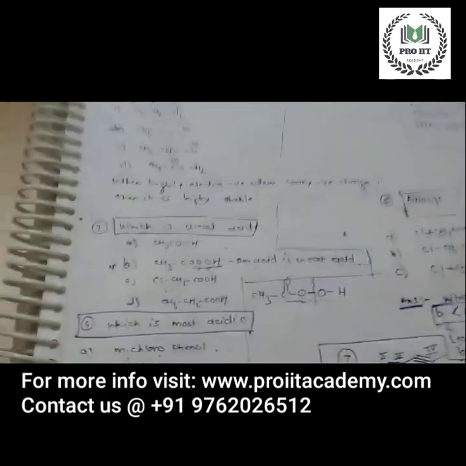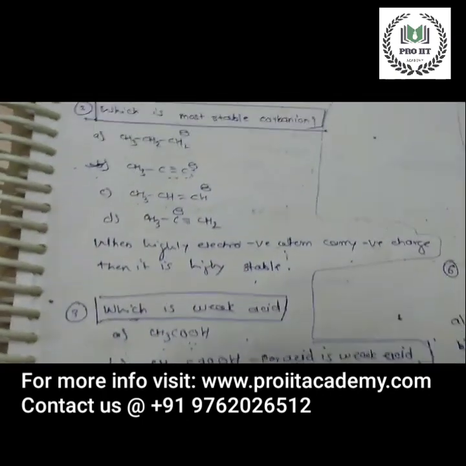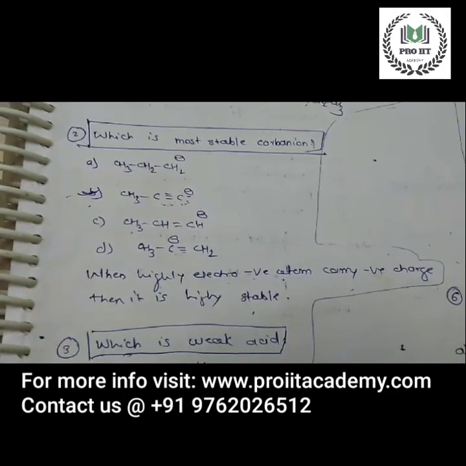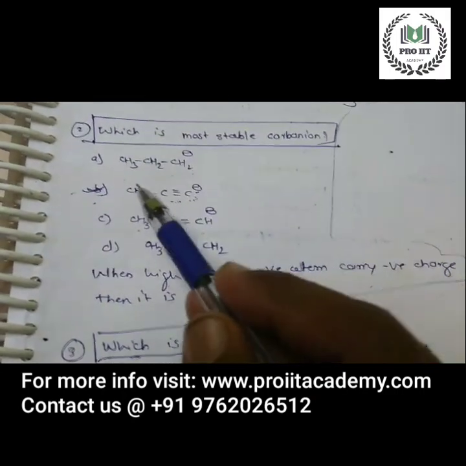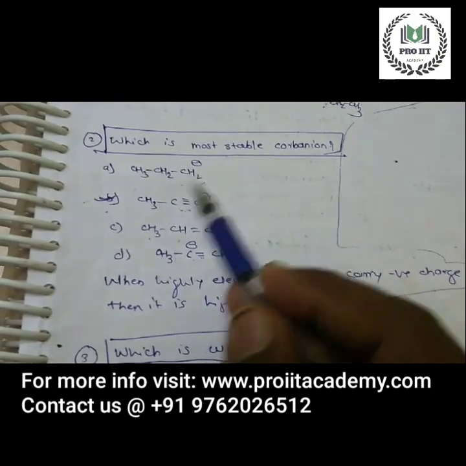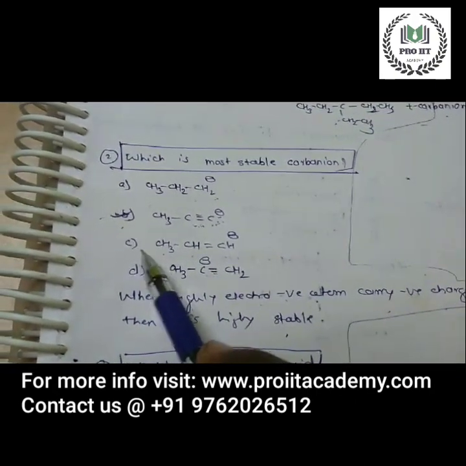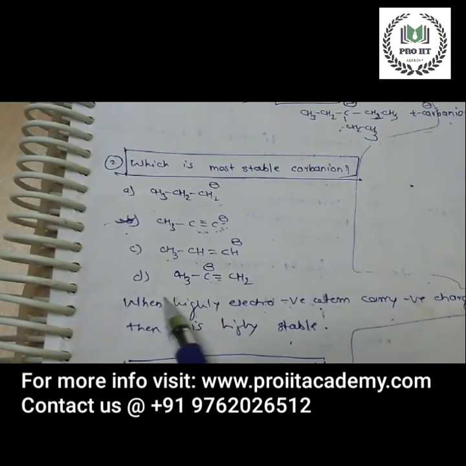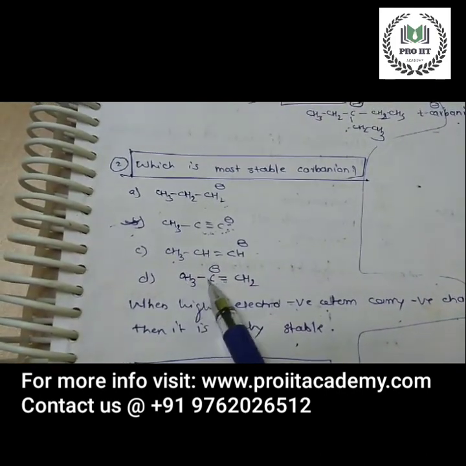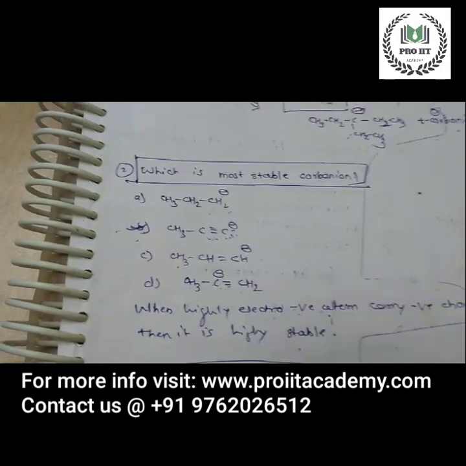Next, question number 2. Which is the most stable carbanion among these? CH3CH2CH2 minus, CH3C triple bond C minus. Third option is CH3CH double bond CH minus. D option is CH3C minus double bond CH2.